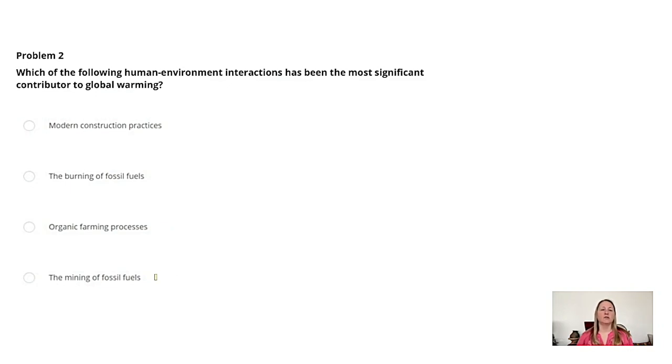The mining of fossil fuels is incorrect. This is the extraction part. The real damage happens when fossil fuels are burned for energy. The correct answer is the burning of fossil fuels, because carbon dioxide emissions from burning fossil fuels are the primary source of greenhouse gases, which are the leading contributors to global warming and climate change.